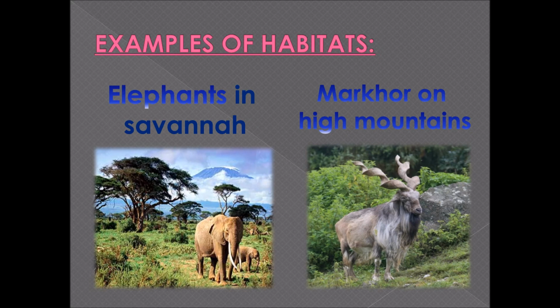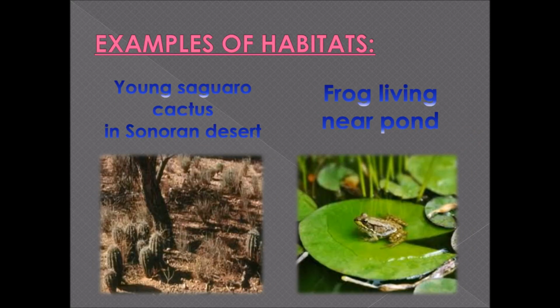In the next slide, we have a few examples of habitats. The first example is of elephants, and elephants prefer to live in grasslands where there is plenty of grass available because they graze on the grasses. So elephants prefer to live in grasslands, and this is the picture of a savanna grassland. The second example is of markhor. Markhor is the national animal of Pakistan, and it prefers to live on high mountains, and the reason is that it can easily hide from its predators on high mountains.